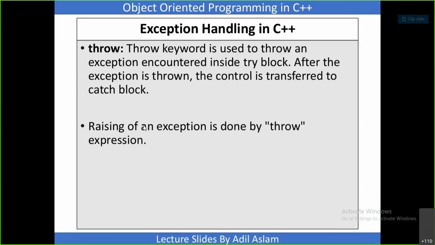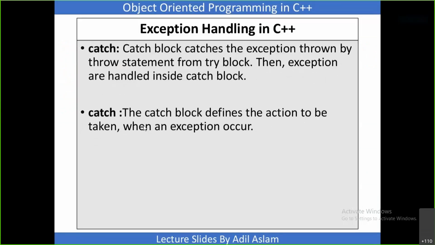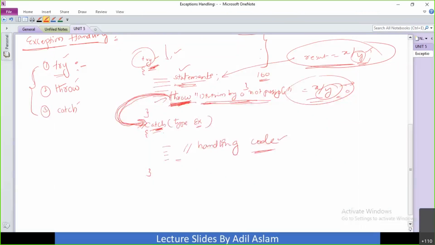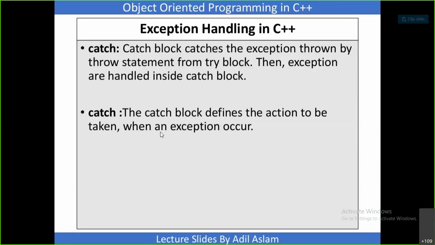Coming to the catch block, it catches the exception thrown by the throw statement from the try block. By using the throw keyword you are throwing, right? That exception you are catching by using the catch block. Inside this particular catch block, you are going to write the handling code.